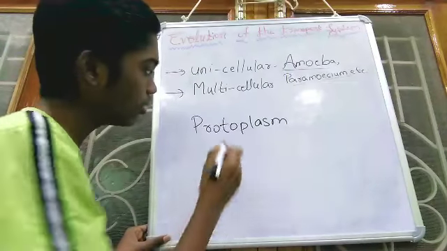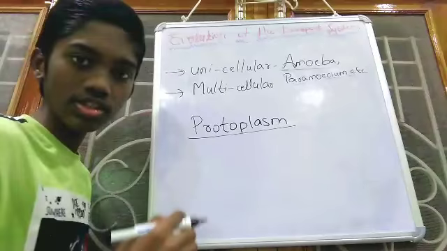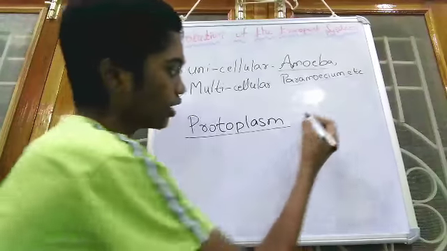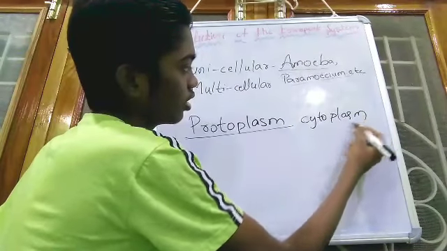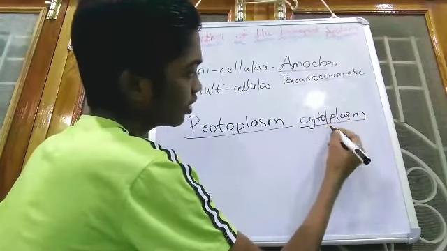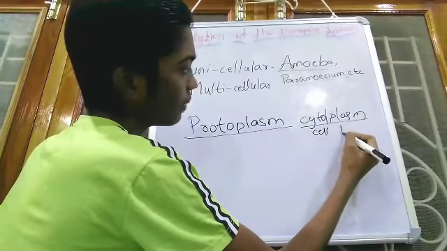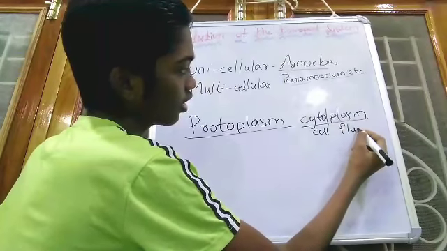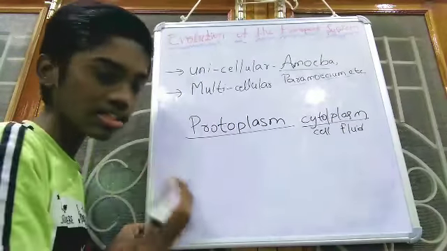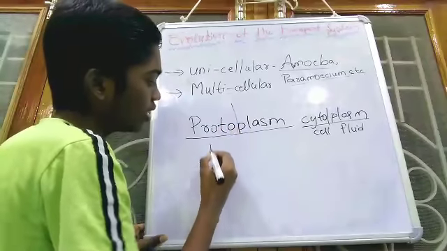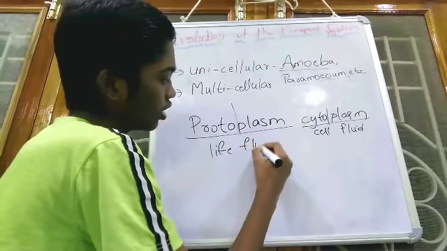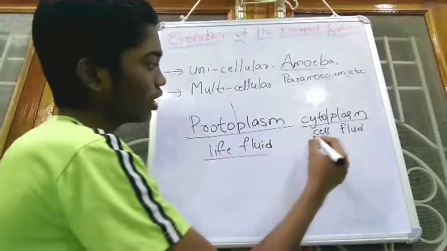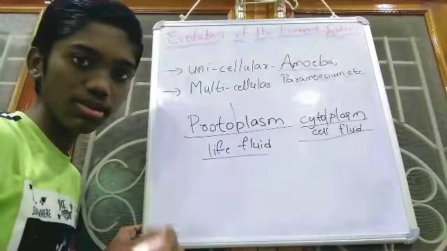Similar to cytoplasm, there is protoplasm. In the word cytoplasm, cyto means cell and plasm means fluid, so cell fluid. Protoplasm means proto is life and plasm is fluid, so life fluid. This is the difference between cytoplasm and protoplasm.